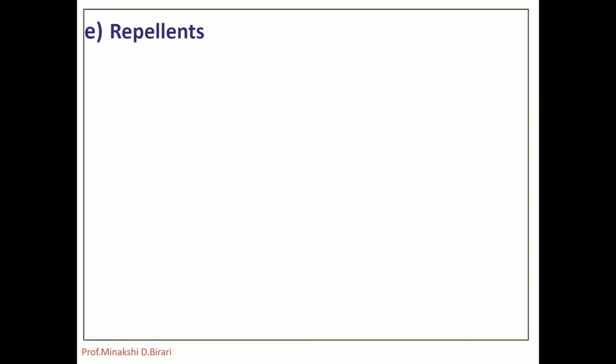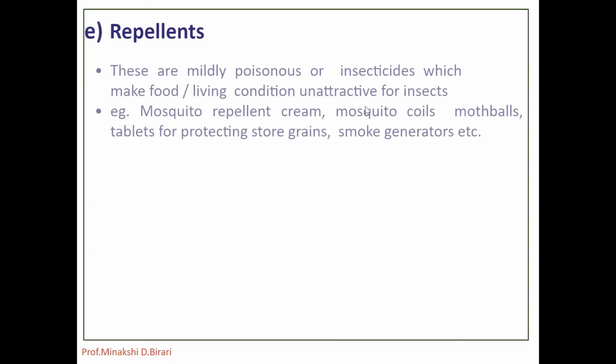Next one, that is repellents. Repellents are mildly poisonous or only offensive insecticides which make food or living conditions unattractive for insects.